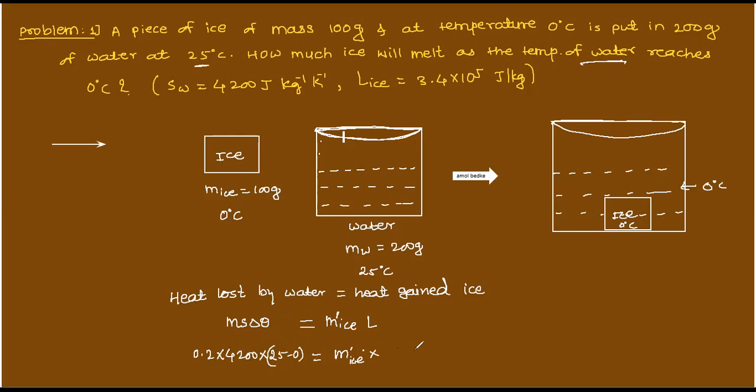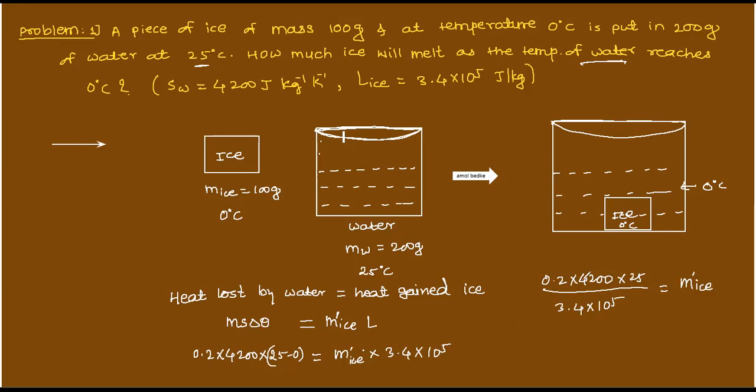3.4 into 10 to the power 5. Solve this. How much you are getting? This side I am doing 0.2 into 4200 into 25 divided by 3.4 into 10 to the power 5 is equal to mass of ice melted.